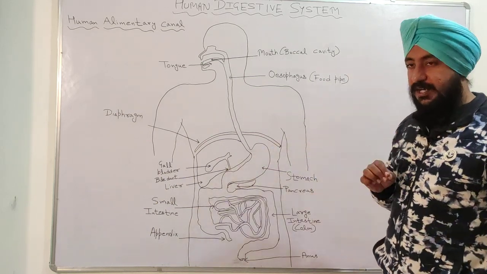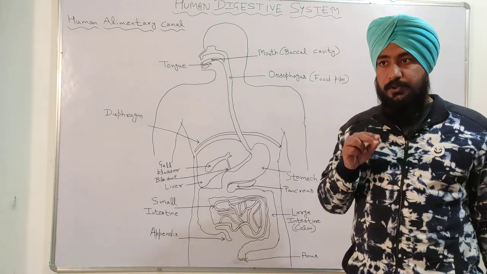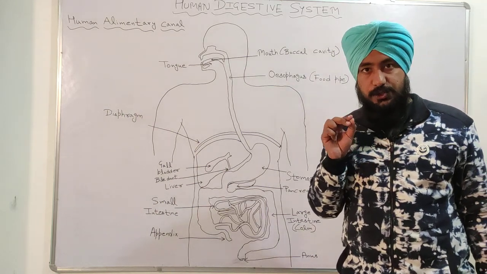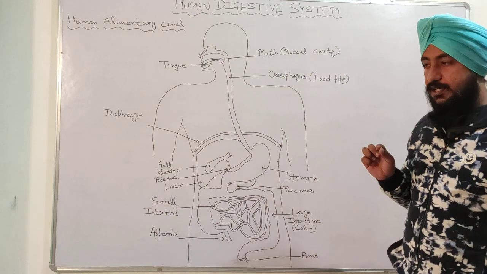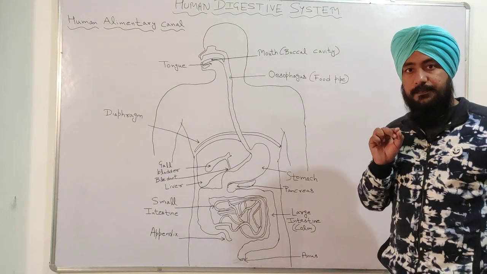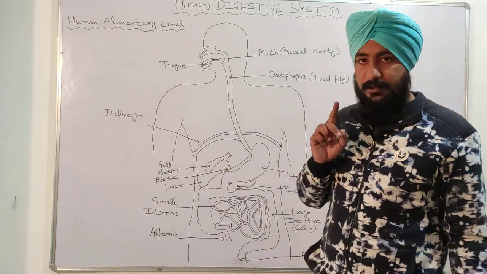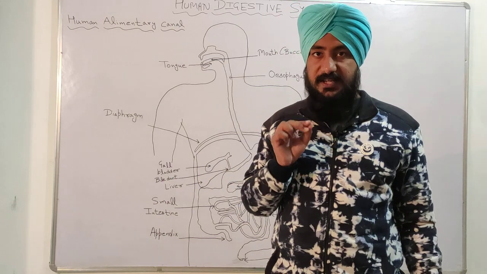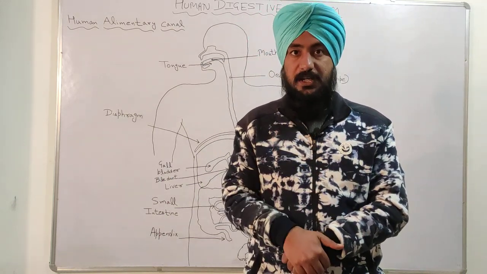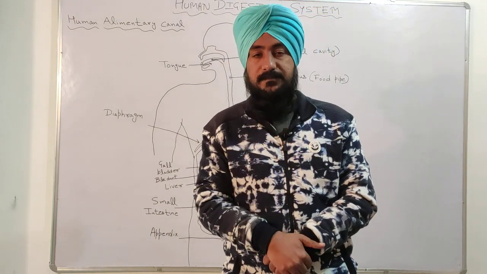So pancreas excretes or produces two juices called pancreatic juices. So number one pancreatic juice is trypsin.